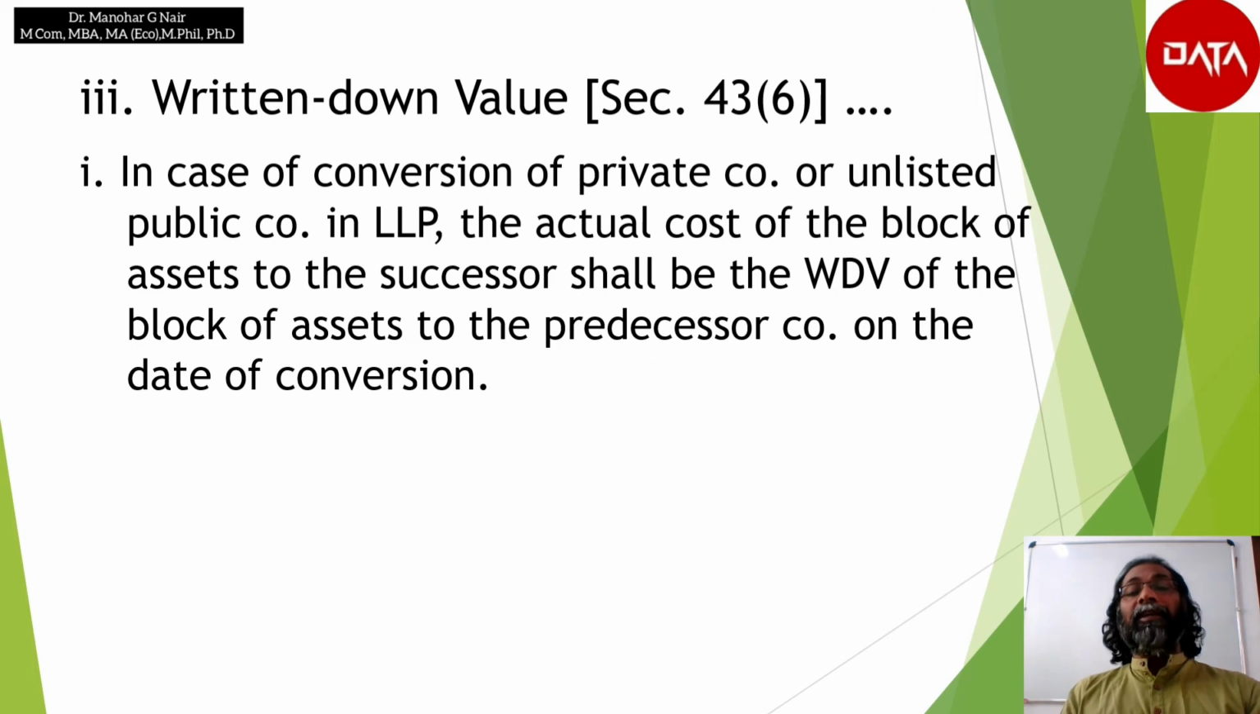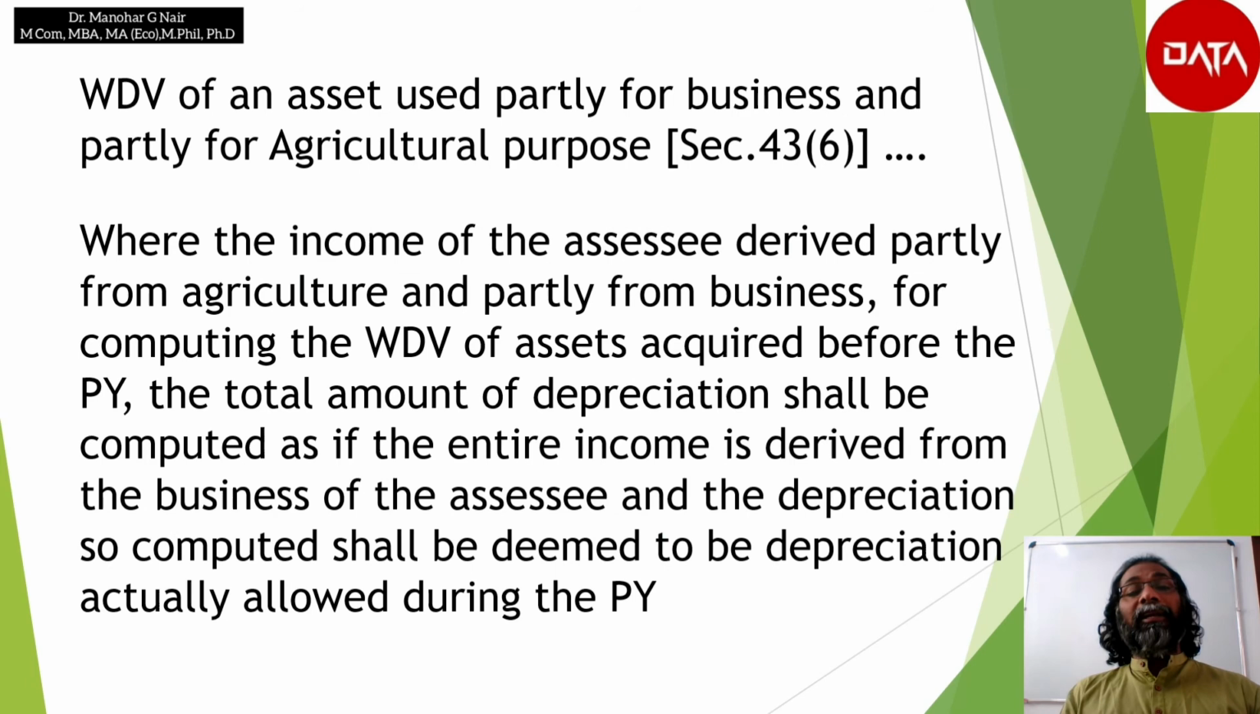Next, in case of conversion of a private company or an unlisted public company into a limited liability partnership, the actual cost of the block of asset to the successor shall be the written down value of the block of asset to the predecessor company on the date of conversion. Next is the written down value of an asset used partly for business and partly for agricultural purposes, where the income of the assessee is derived partly from agriculture and partly from business.